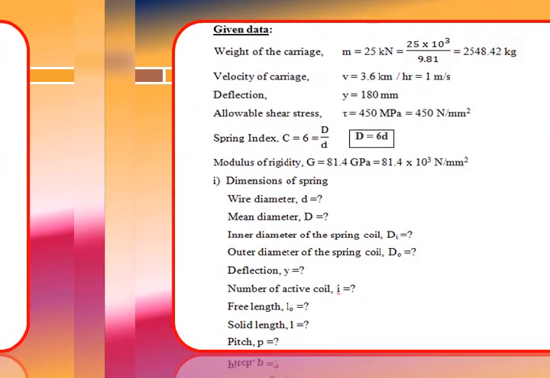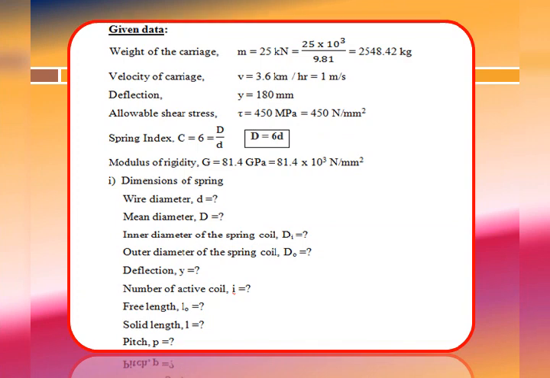It is brought to rest by two buffer springs. So here two springs we have used. So total kinetic energy is going to be stored in the springs, that is supposed to be shared by two buffer springs, that we need to consider while solving the problem. In which the maximum compression is 180 mm. So maximum deflection of the spring allowed, y is equal to 180 mm.